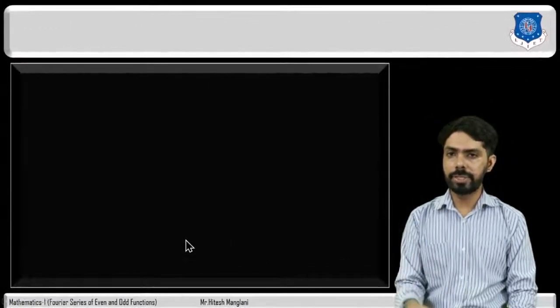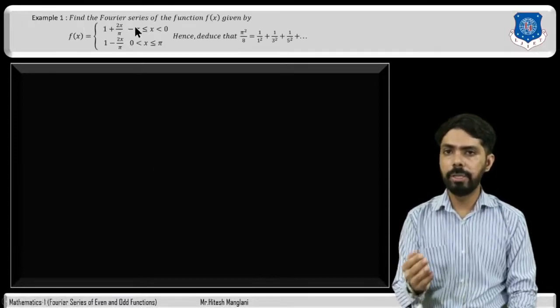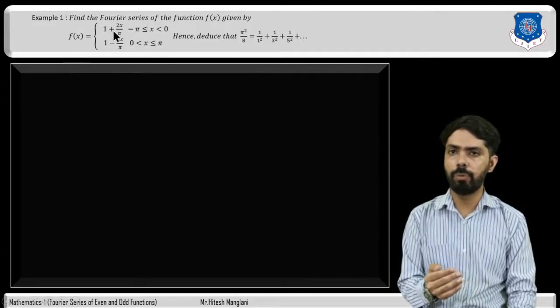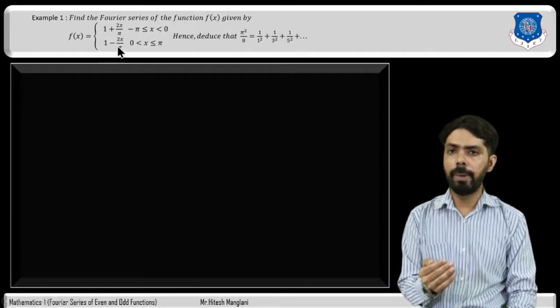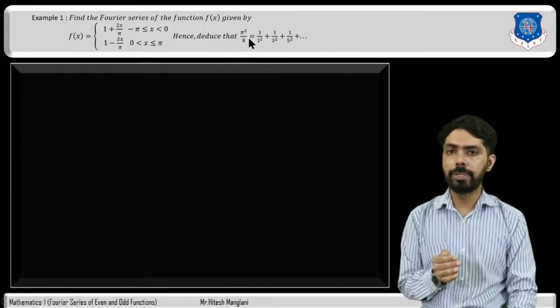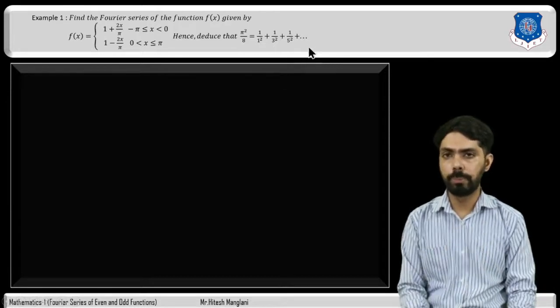Now let us discuss an example related to this. First example: find the Fourier series of the function f of x given by f of x equal to 1 plus 2x divided by pi, where x varies from minus pi to 0, and 1 minus 2x divided by pi, where x varies from 0 to pi. Hence deduce that pi square divided by 8 is equal to 1 divided by 1 square plus 1 divided by 3 square plus 1 divided by 5 square plus so on.